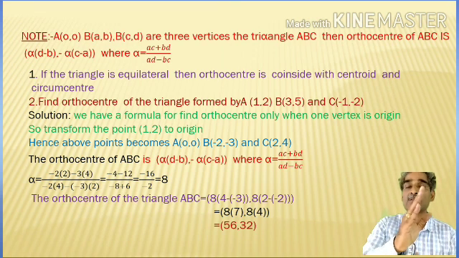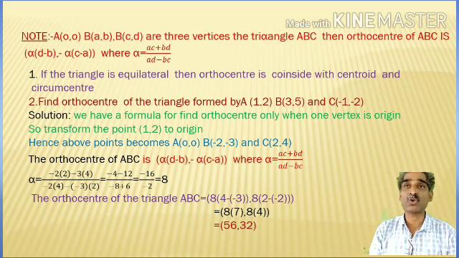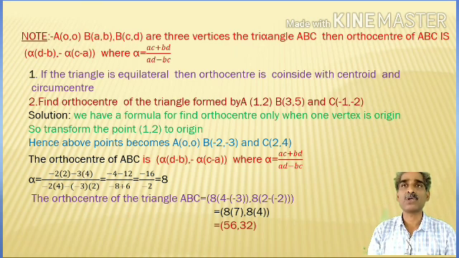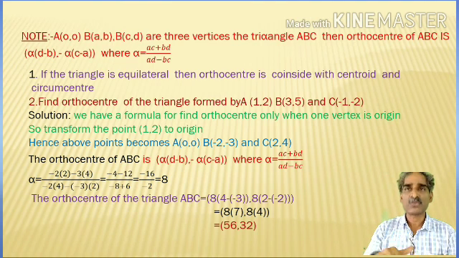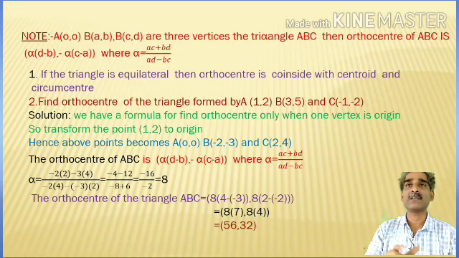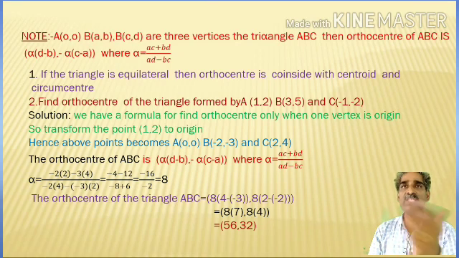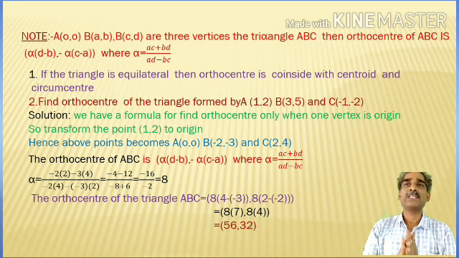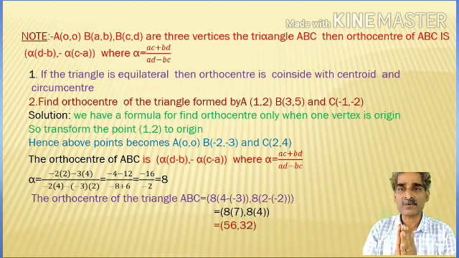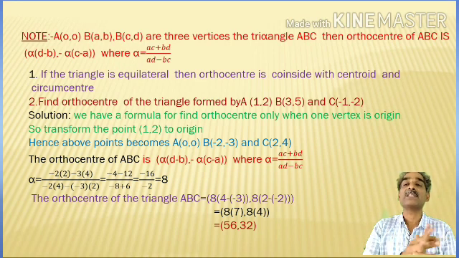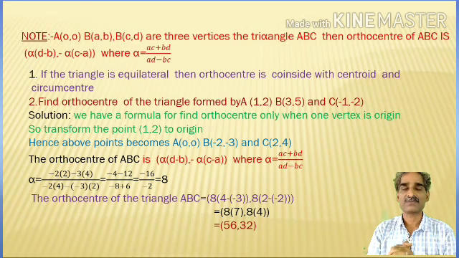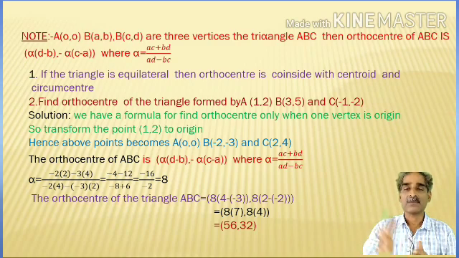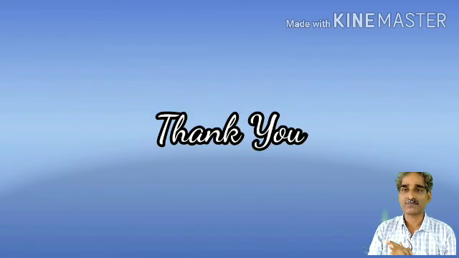But here the coordinates of 3 points are given. There is no 0, 0 point, but we have the formula for the case of 0, 0. So we shifted the point A (1, 2) to 0, 0. With respect to the new system, we wrote down the coordinates of B and C also: minus 2, minus 3 and 2, 4, with one point at 0, 0. So this is the process to find the orthocenter in the case of any given 3 points. Okay, we have a clear idea to find the orthocenter in the case of x1, y1, x2, y2, x3, y3 also. Okay, right, thank you.